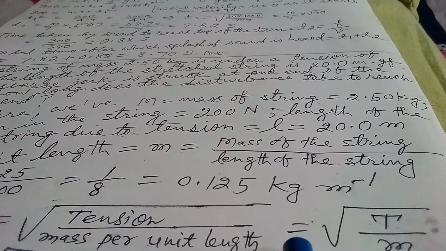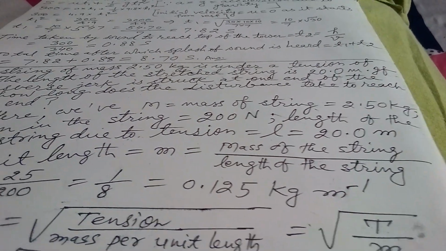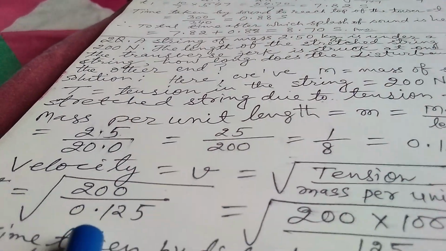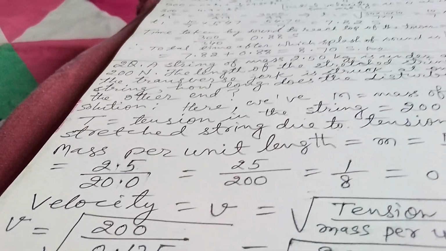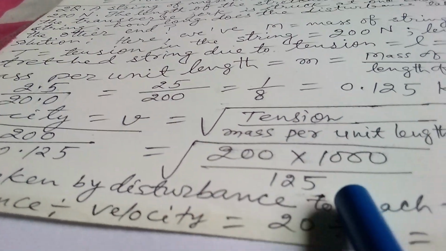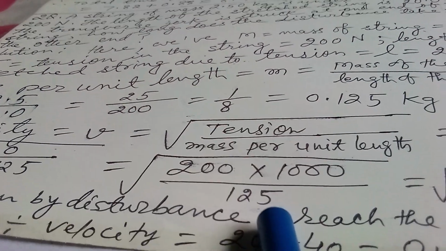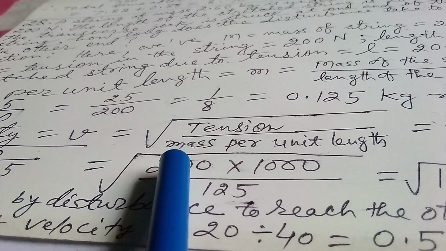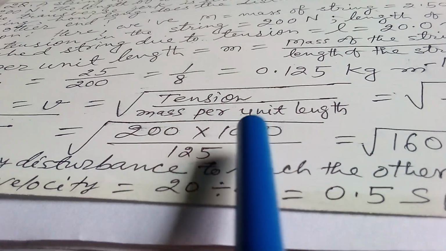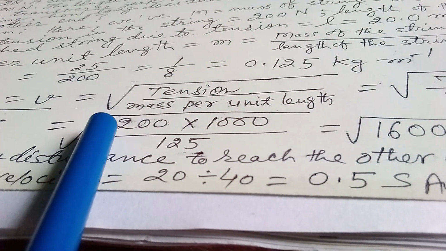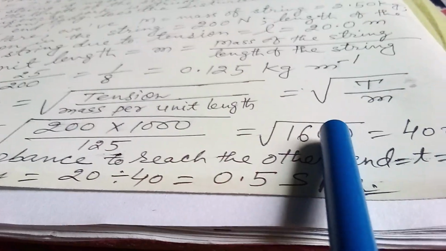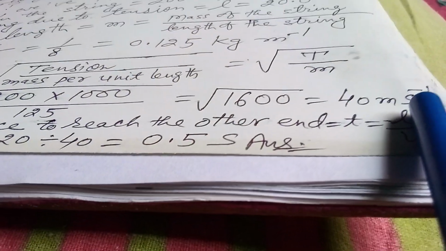That is square root of capital T by small m, and therefore v equals square root of 200 by 0.125, and after removing the decimal we get square root of 200 into 1000 by 125. Now 25 eights are 200, 25 fives are 125, and 1000 divided by 5 gives 200. So 200 into 8, after multiplying we get 1600. So the square root of 1600 equals 40 meter per second.